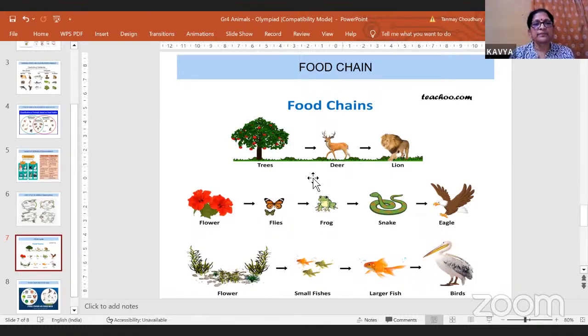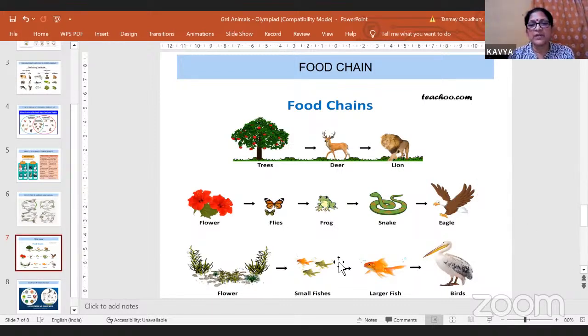Now the flower. The butterflies visit the flower to suck nectar. These butterflies or insects are eaten by the frog. The frog is eaten by the snake. The snake is eaten by the hawk or vulture or eagle. So this is a food chain. Here you'll find it is a series of food being eaten or by eating. So the snake is being eaten by eagle and it is eating frog. So this is a chain formed of these sorts of animals.